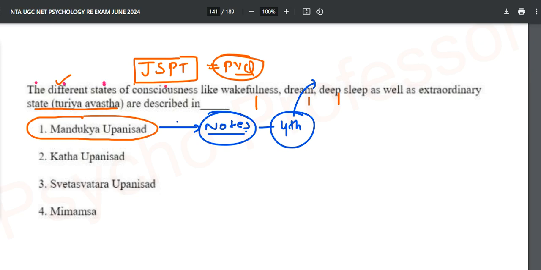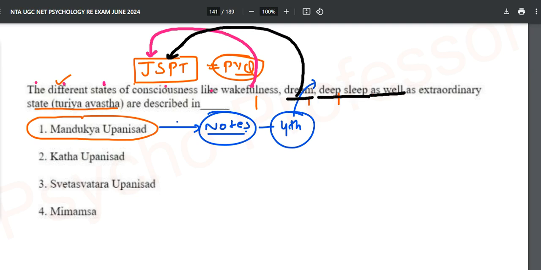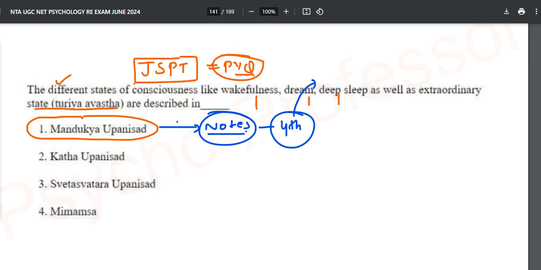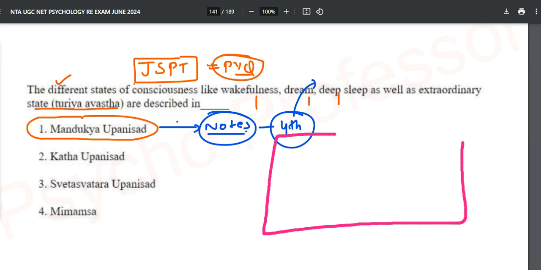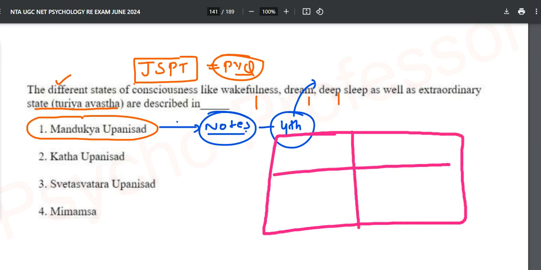The different states of consciousness: wakefulness is associated with the Jagrat Avastha, dream is associated with the Swapna Avastha, deep sleep is associated with the Pragya Avastha, and the extraordinary state is the Turiya Avastha. So next time they may form a match-the-following, and wakefulness, Jagrat, they will do like this. Okay, I hope you got what I am trying to say.